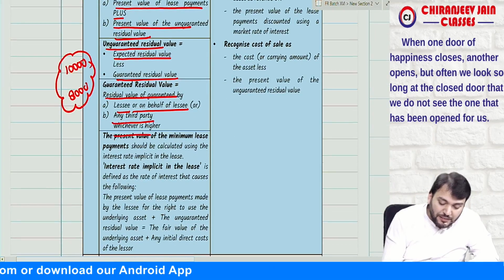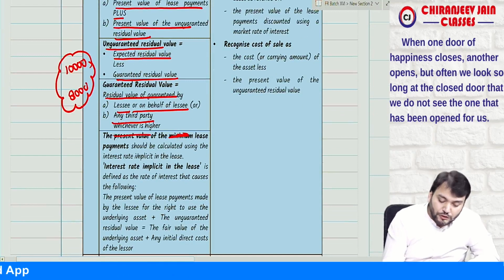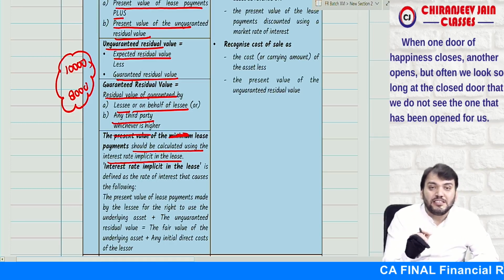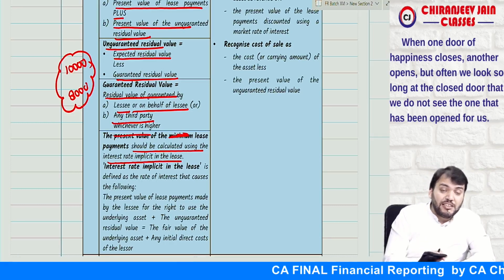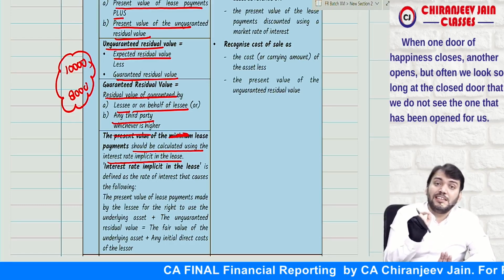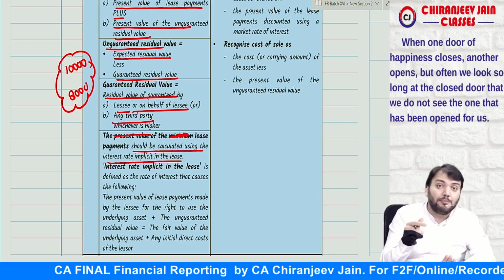Now, the present value of lease payment should be calculated by using interest rate implicit in the lease. Understood? Now what is the meaning of interest rate implicit in lease? Here we will not use incremental borrowing rate. Only we need to find out interest rate implicit in the lease. So how to determine interest rate implicit in lease?